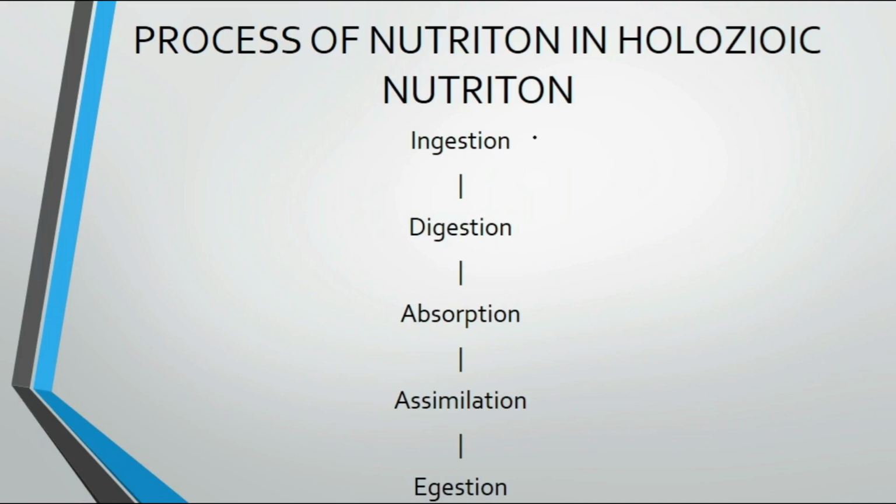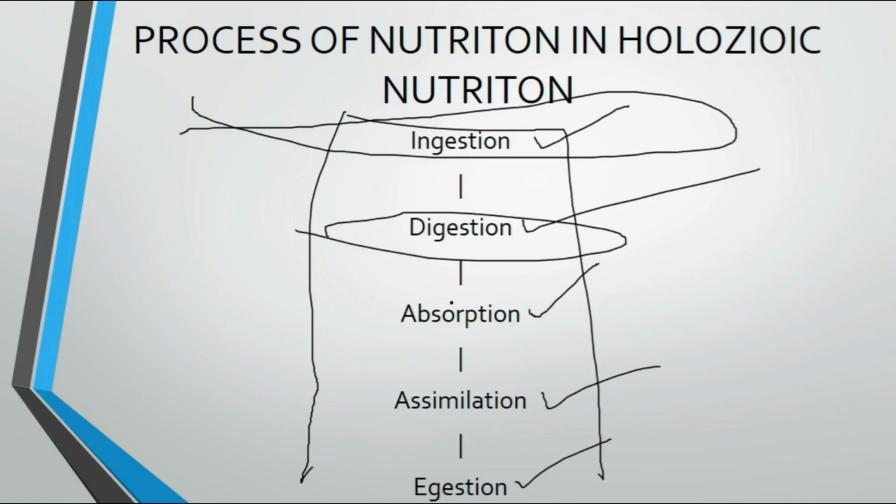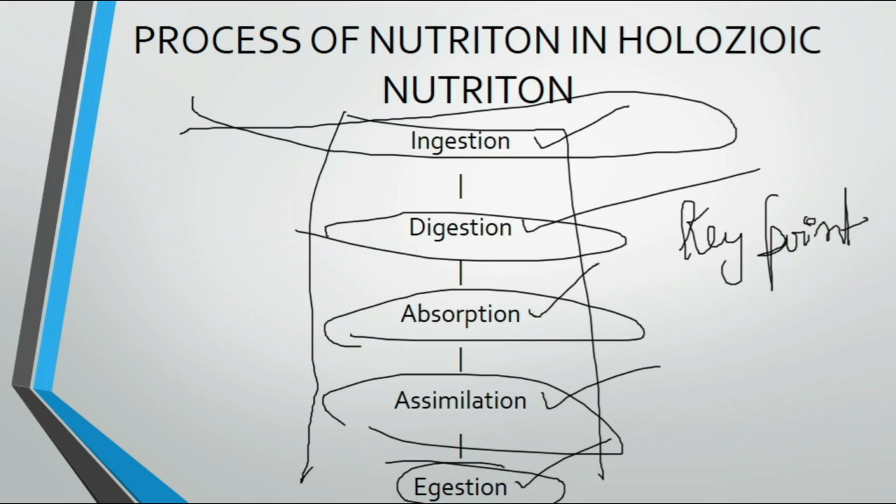So the first process is ingestion, then digestion, then absorption, assimilation and egestion. So this is the overview of the process of holozoic nutrition: ingestion, digestion, absorption, assimilation and egestion. Remember this, these are the key points.